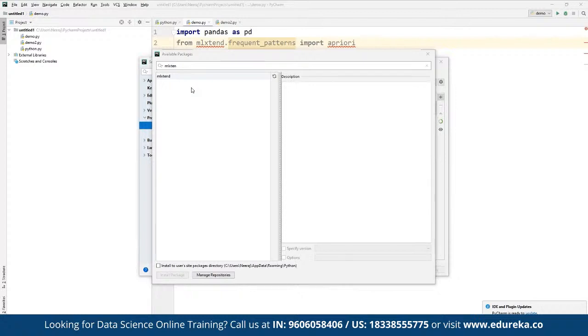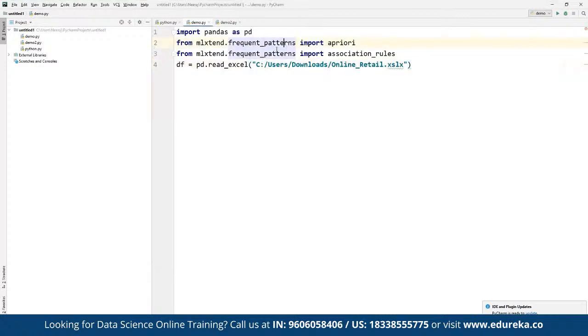As you can see now, once the libraries have been properly installed, there is no error being shown here. And this is the path of the file where we have stored the online retail file. Just to confirm, we do have the file by the name of online retail.xlsx available here in our downloads directory.